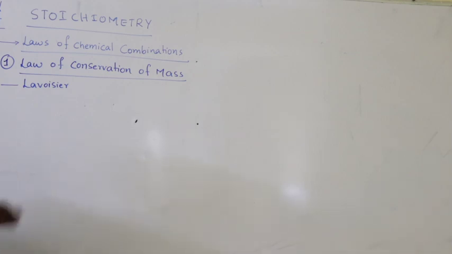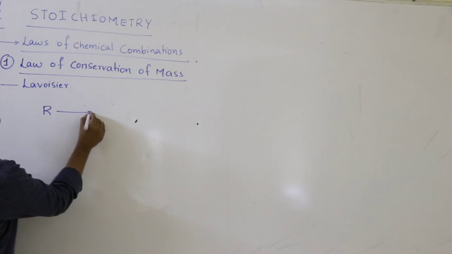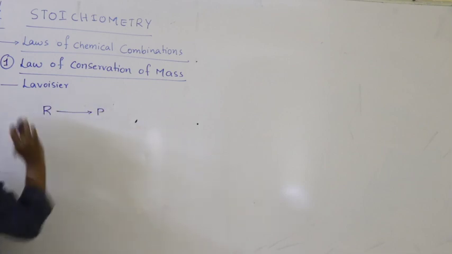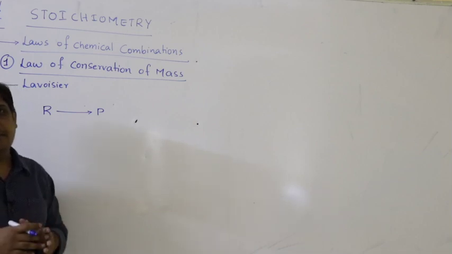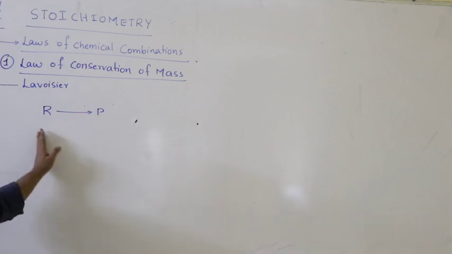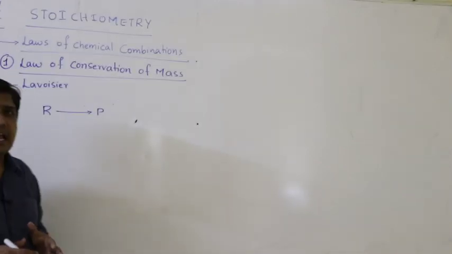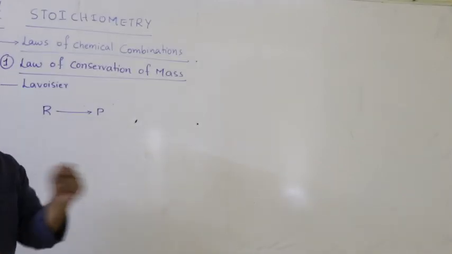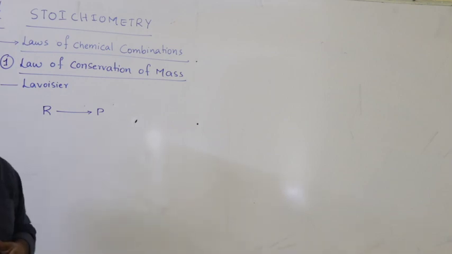So let us take one example. For example, let us consider an imaginary reaction. Reactants are converted into products. R is reactant, P represent product. I am taking some imaginary reaction where reactants are converting into products. So initially what we do, before starting the reaction, we have only reactants. We will measure the mass of the reactants. We know the mass of the reactants, we can weigh.